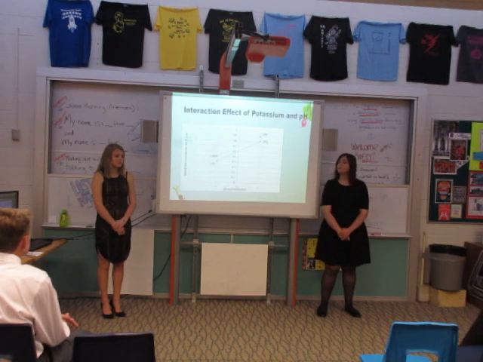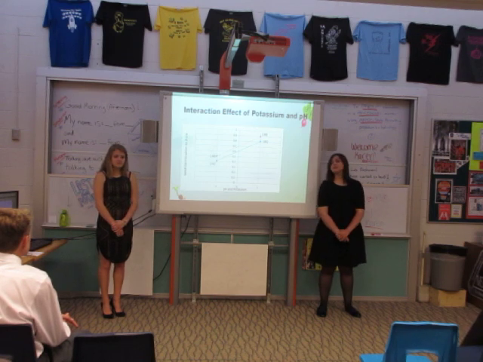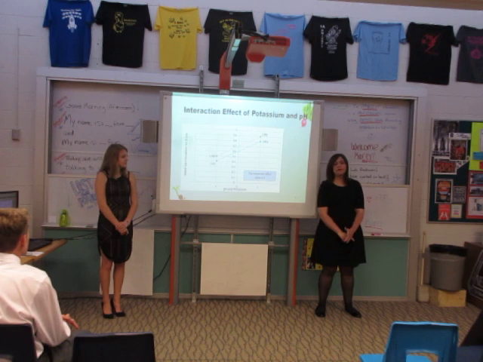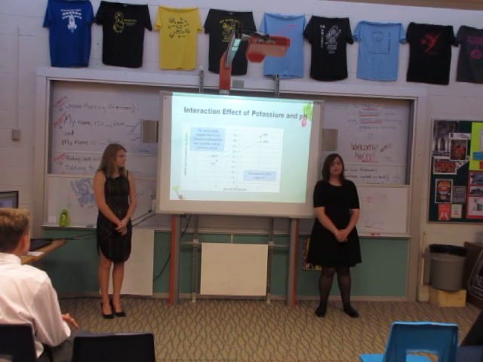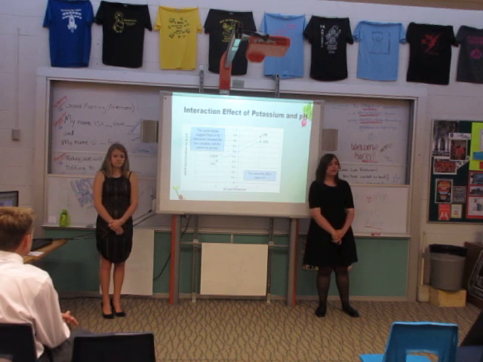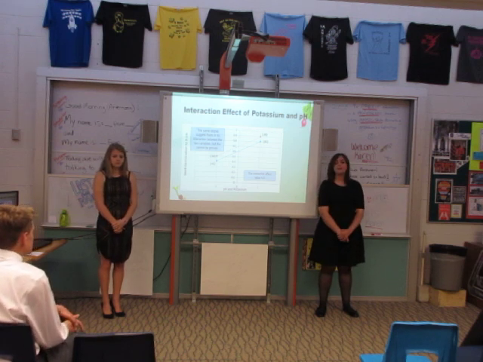The interaction effect of potassium and pH. The interaction effect value is 0. This means that both slopes, the low slope and the high slope, had the same slope. Even though the same slopes indicate that there is no interaction between the two, this cannot be proven.